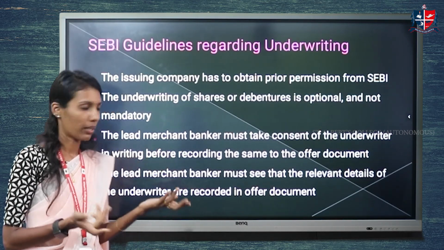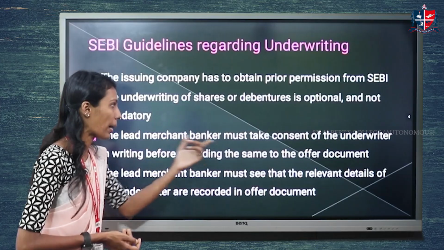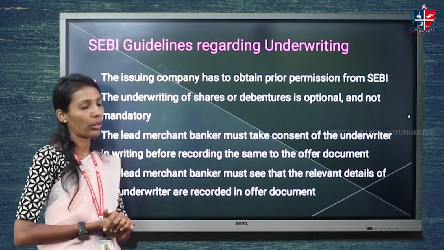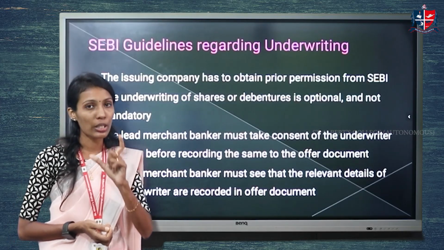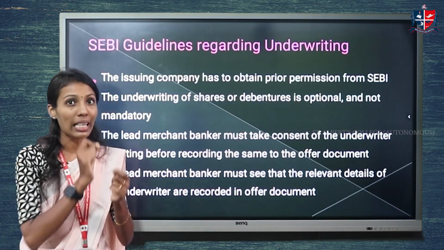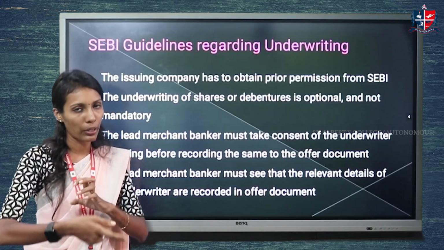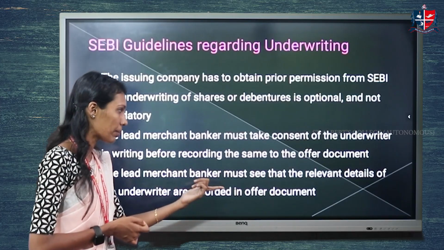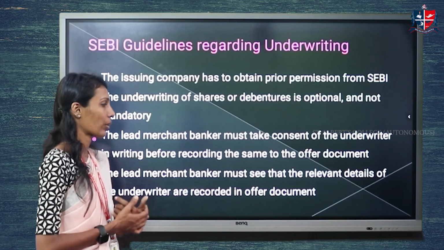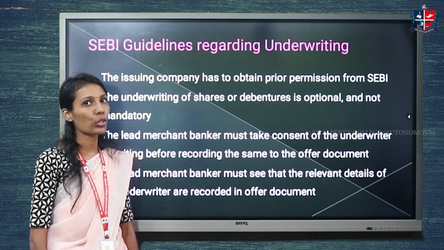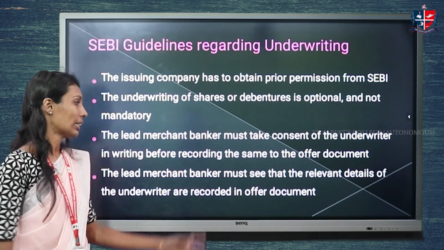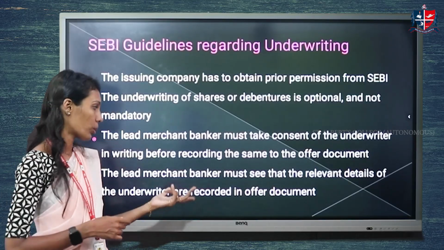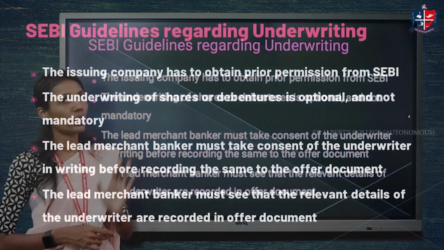The lead merchant banker must take the consent of the underwriter in writing before recording the same in the offer document. So the merchant banker should obtain the consent first in writing. Then only it can make an offer document for underwriting of shares. The lead merchant banker must see that the relevant details of the underwriter are recorded in the offer document. So the merchant banker should ensure that relevant details like underwriting commissions and the portion of risk are clearly mentioned in the offer document.